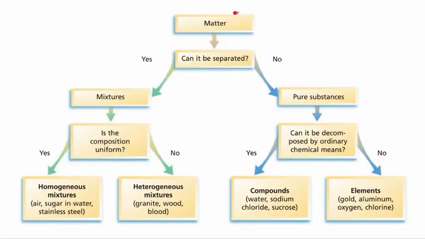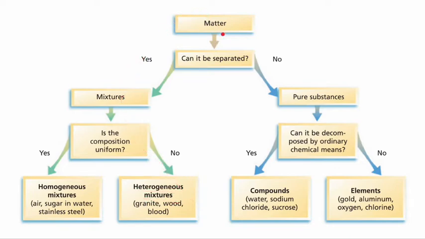So let's look at this model. We have matter, and it can be separated by whether it is separable or not. If it can be separated, those are known as mixtures. And mixtures are divided by whether their composition is uniform. If it's uniform, we have homogeneous mixtures, which we know. And if it's not uniform, we have heterogeneous mixtures.